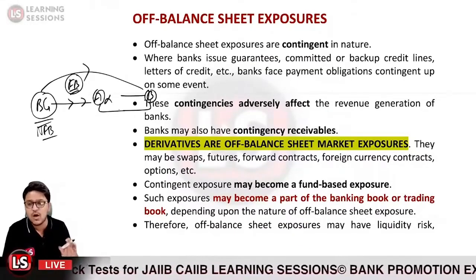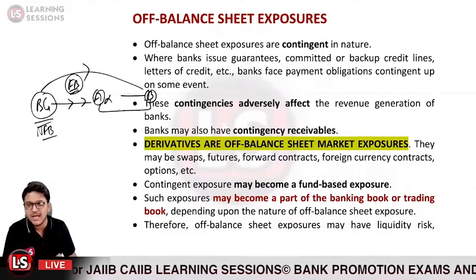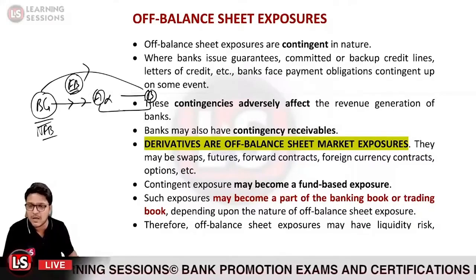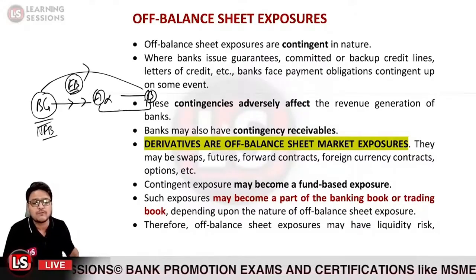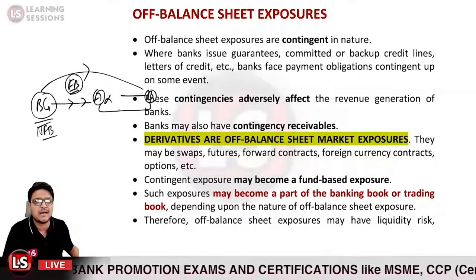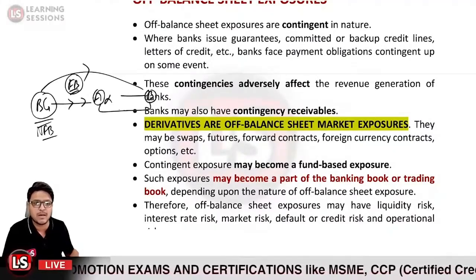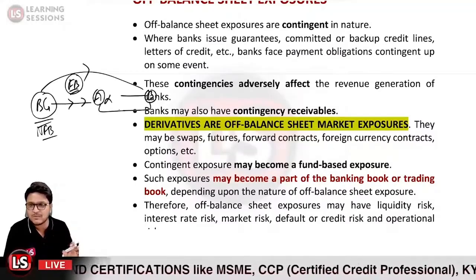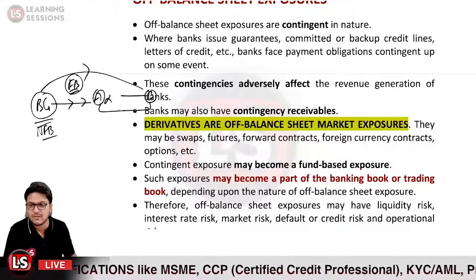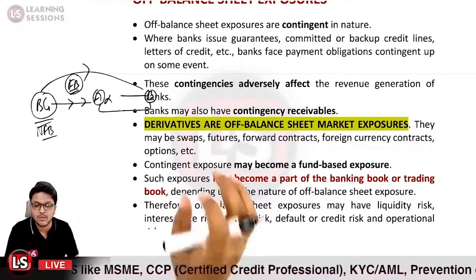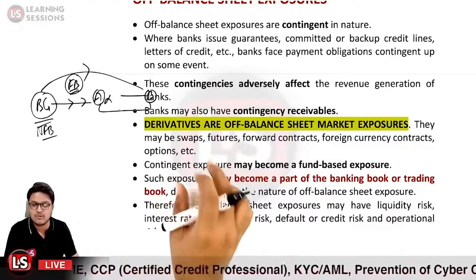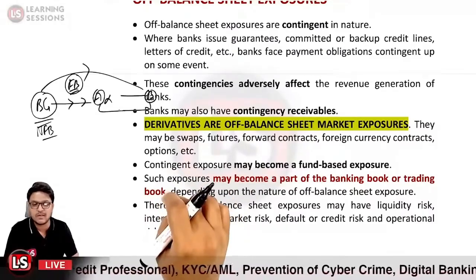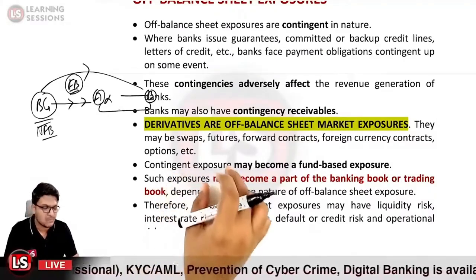Whatsoever off balance sheet exposures you are having, it may be the case that they will become part of the trading book, or they may become part of the banking book. Therefore the off balance sheet exposures may have liquidity risk, interest rate risk, market risk, default risk, and operational risks. So what was the difference between the trading book and the banking book? In the case of the banking book we were having the interest rate risk, whereas in the case of the trading book you are having the market risk.